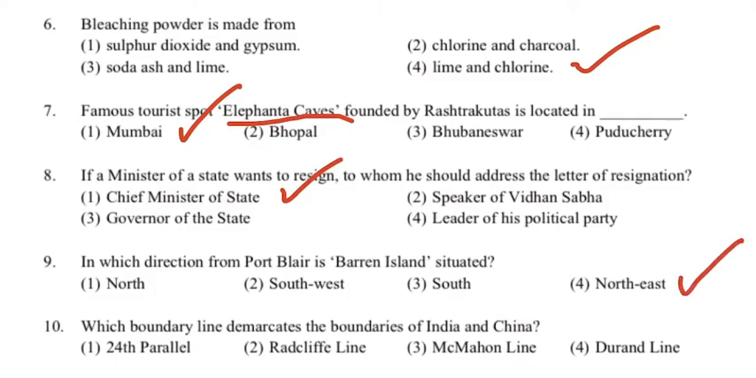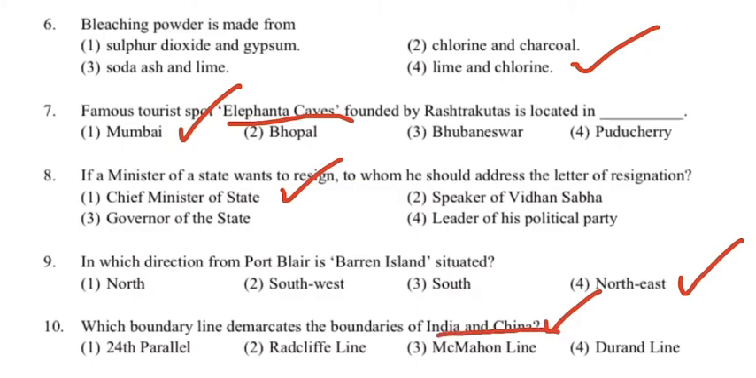Then the 10th question is: which boundary line demarcates the boundaries of India and China? You can see that boundary lines are also very important. The options are: first, 24th parallel; second, Radcliffe line; third, McMahon line; and fourth, Durand line. The correct answer is the third option, McMahon line, which is the boundary line between India and China.